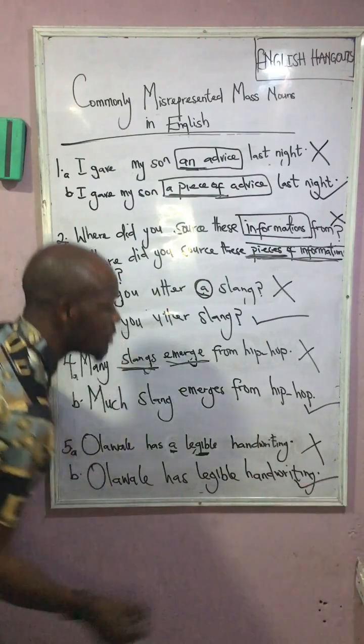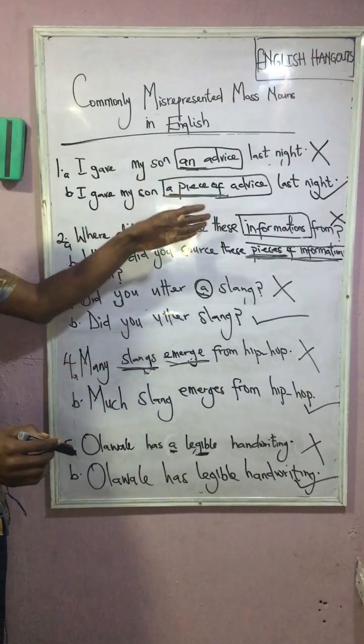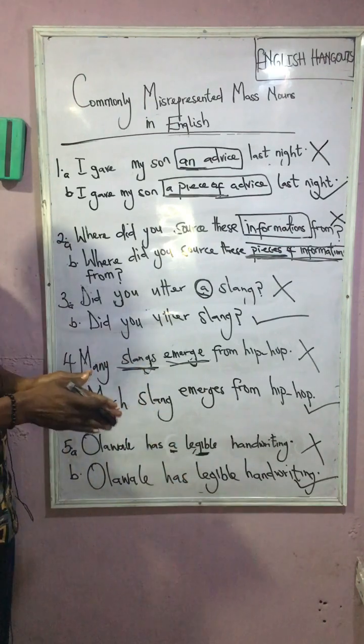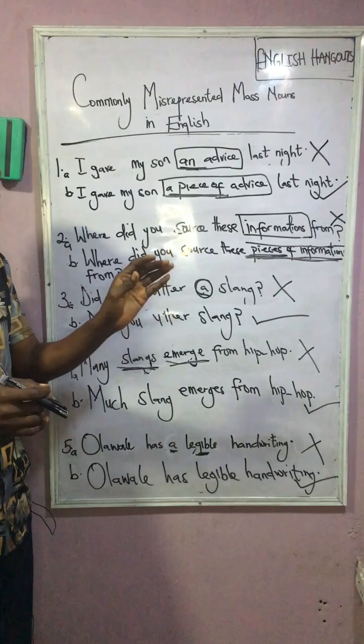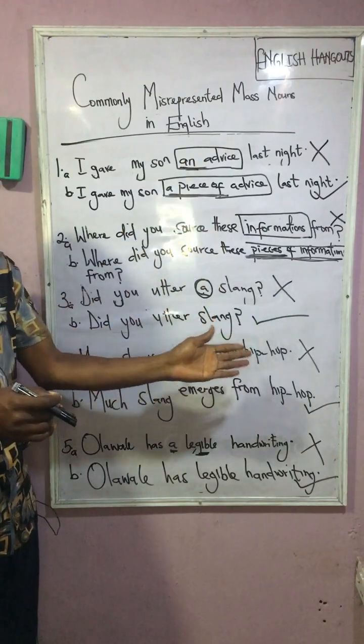So this becomes the standard variant. So I want you to look at these items on the whiteboard and digest them. Mass nouns are not limited to the examples we looked at today.